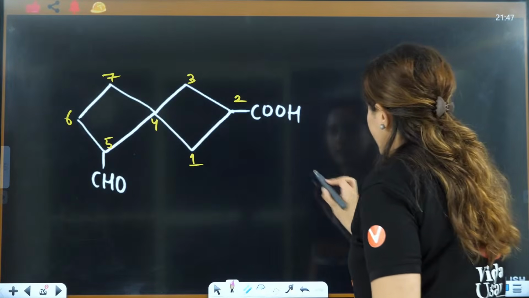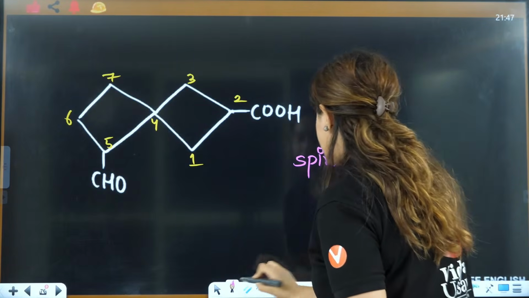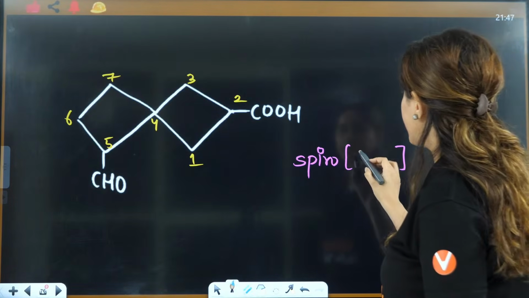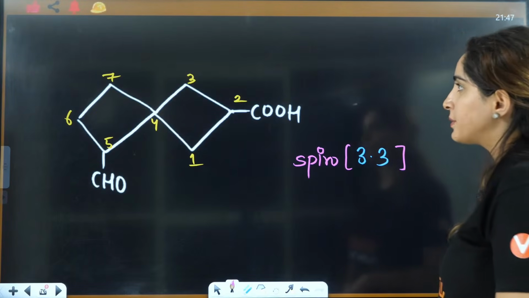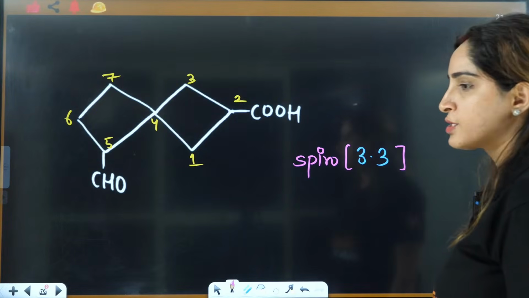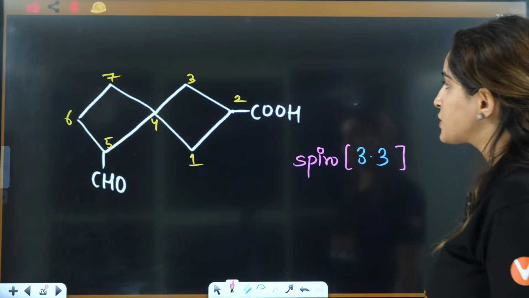Now write down the names here. This is Spiro, this is bracket. 3 carbons you have on both sides, and that is Spiro.